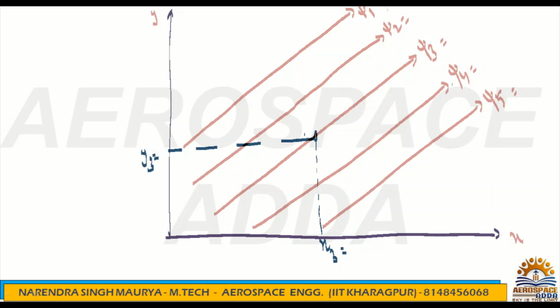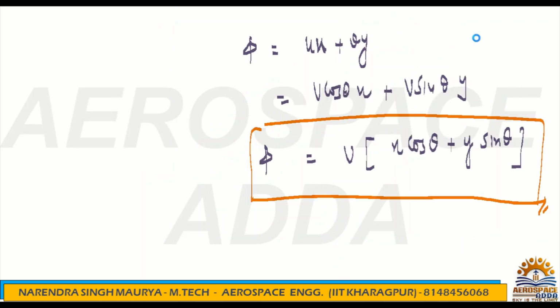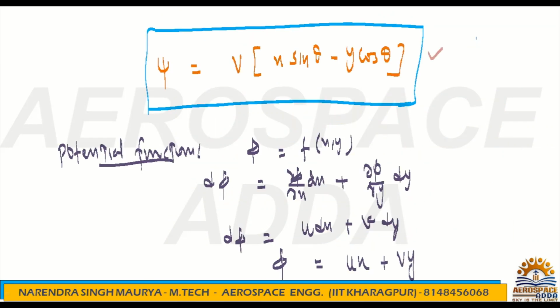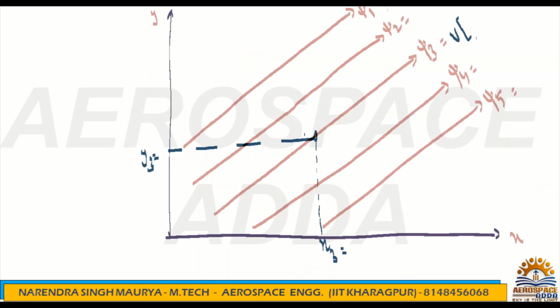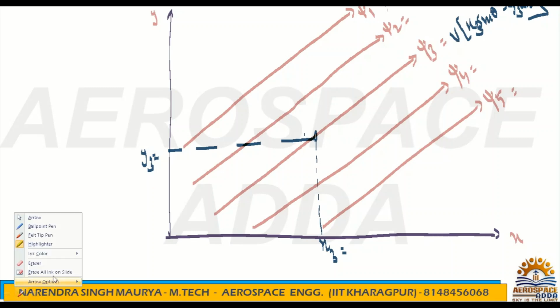So what is psi 3? Psi 3 is V times in bracket x3 sin theta minus y3 cos theta. That value you might be knowing. Anyway, if you are interested to calculate psi 1, psi 2, psi 3, it's okay. Otherwise, if you are interested in the pattern only, definitely this will be the stream function pattern.